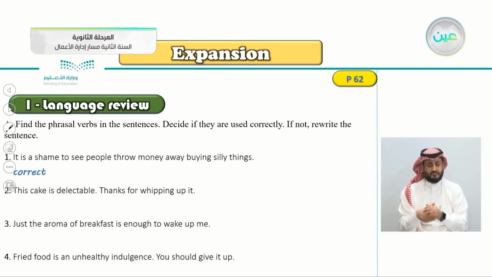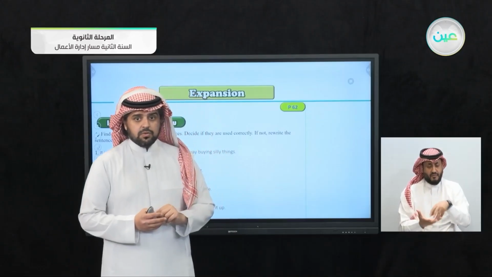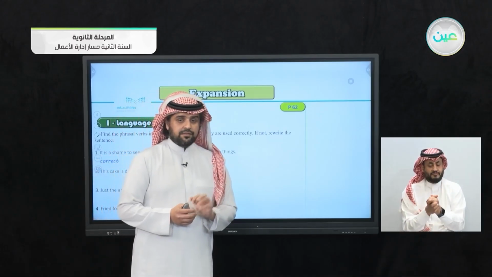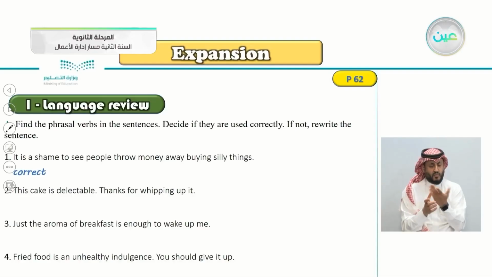Number 2, this cake is delectable. Thanks for whipping up it. So where is the phrasal verb here? Yes, thanks for whipping up it.